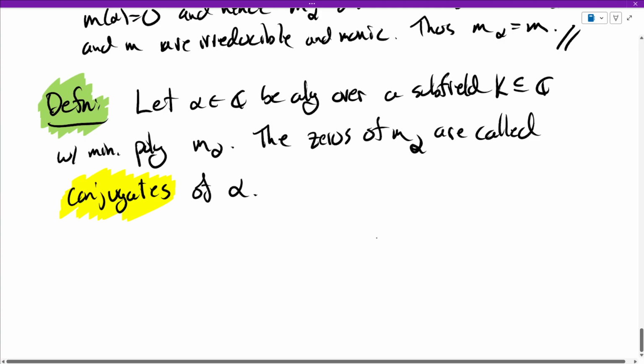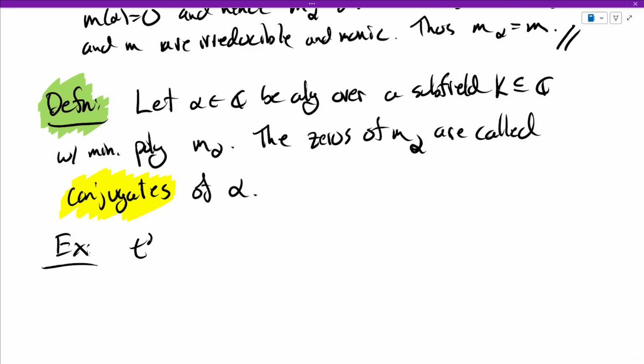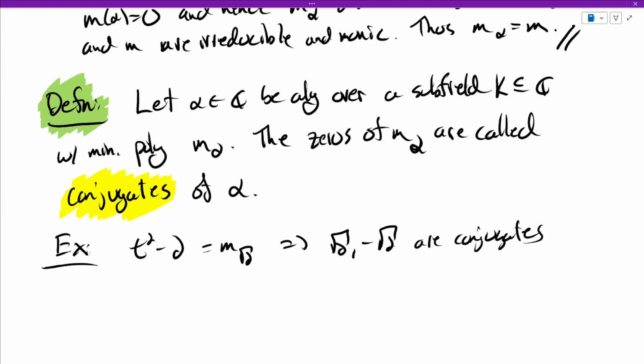Okay, so as a quick example, we've dealt with these polynomials t squared minus 2, which is the minimal polynomial of the square root of 2. So this is irreducible, we showed that. So this means that root 2 and negative root 2 are conjugates. We also had t squared plus 1, and this was the minimal polynomial of the imaginary number i.